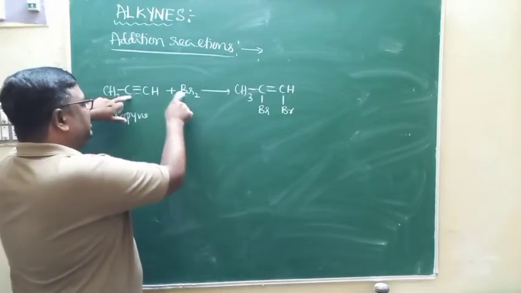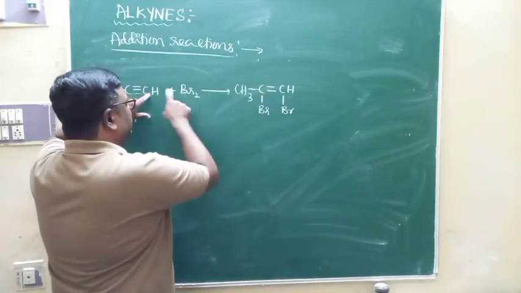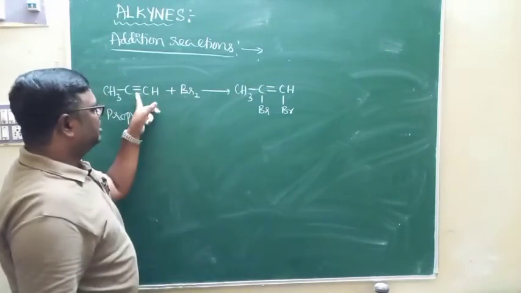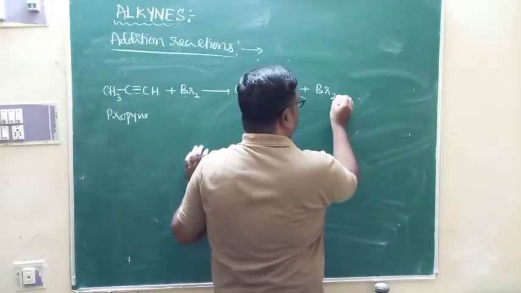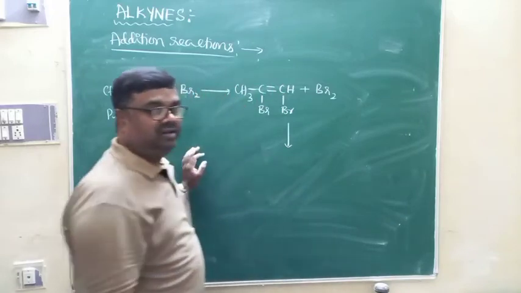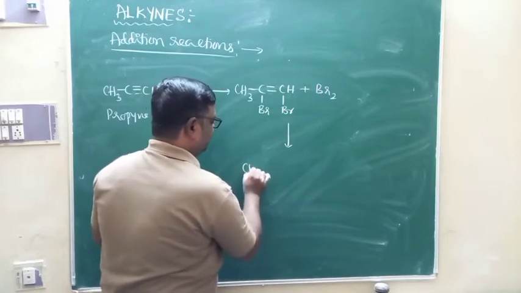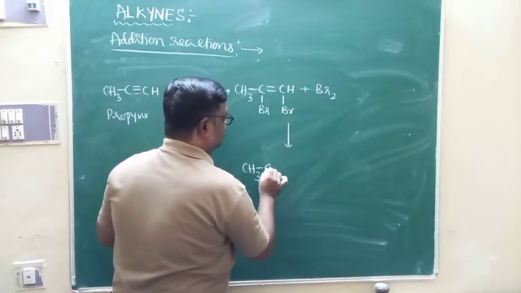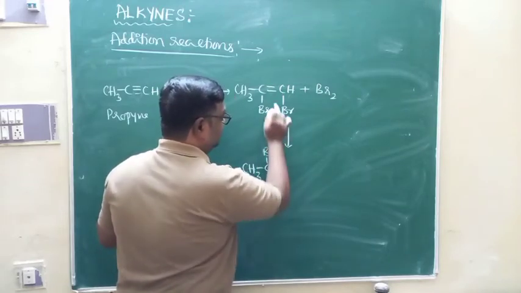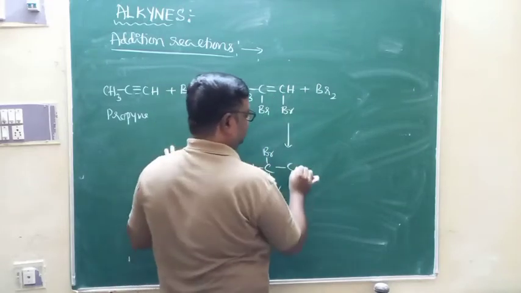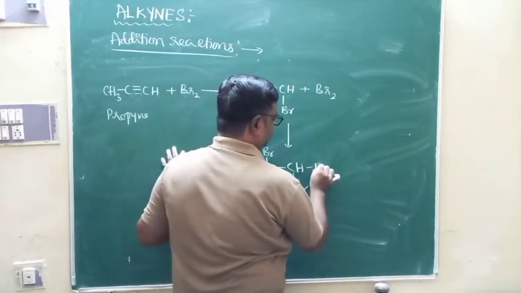Once bromine is attached to this C, therefore CBr, triple bond is converted to double bond. CH is attached with one more bromine, and that is addition. Triple bond is converted to double bond. Still we have one more pi bond that can undergo addition with one more bromine. Due to the presence of double bond, it undergoes further addition with bromine. Again, look at this CH, and of course this bromine is attached to this carbon. This is Br, and of course Br, double bond is converted to single bond. Here it is a CH, and this is a Br. This bromine is connected to this, and of course you are going to get bromine there.